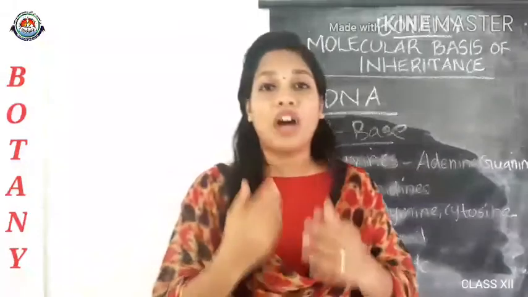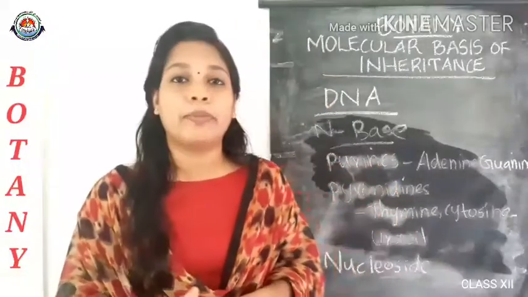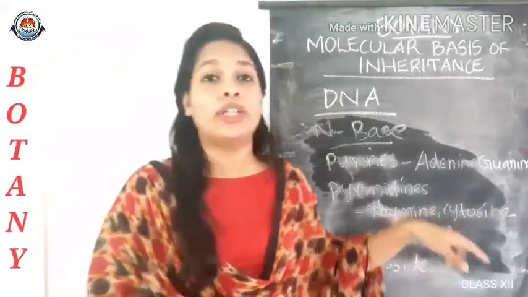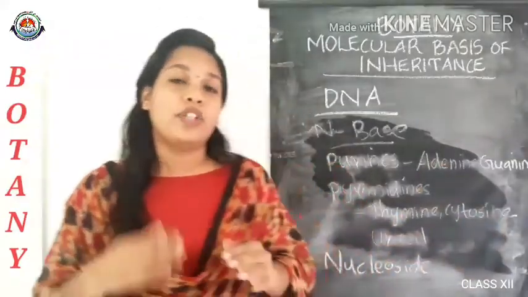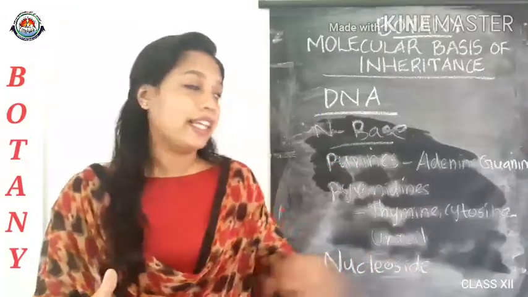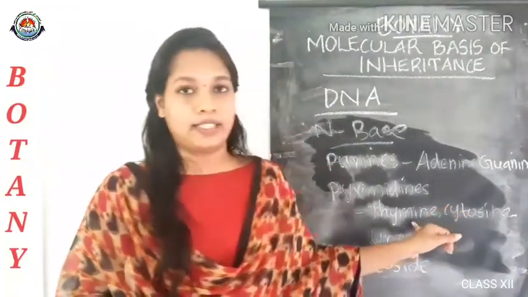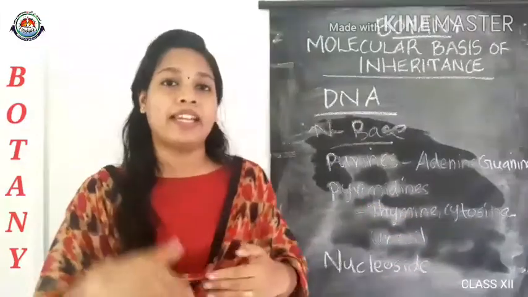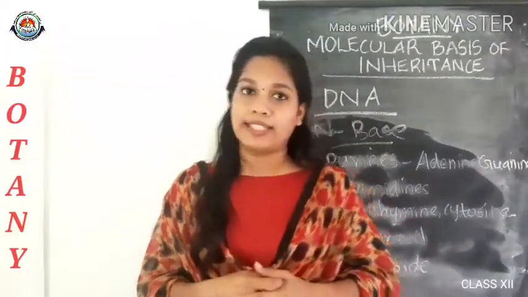In the case of RNA, instead of thymine, uracil is present. Uracil is present only in RNA and is absent in DNA. In DNA, thymine is present. Another name for thymine is 5-methyl uracil.